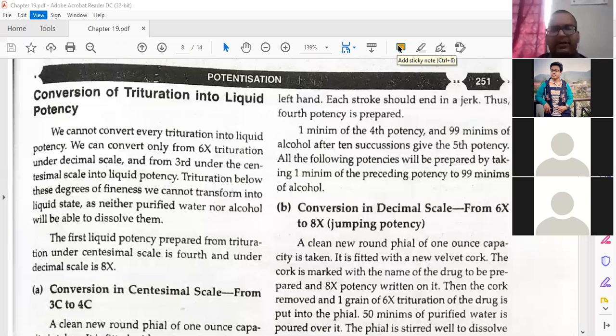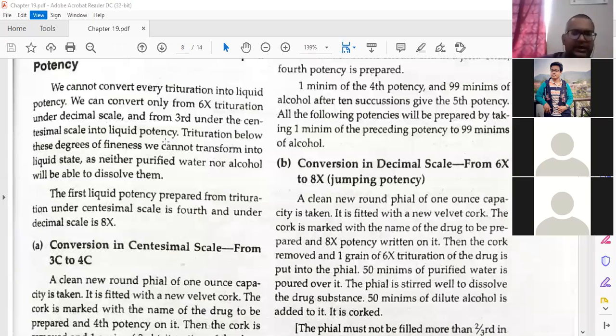Remember these things. These things are very important. As you have remembered your roll number, like that, you need to remember this. There is no logic or any formula. You need to remember this as it is. From 3C you can convert in the centesimal scale, and from 6x in the decimal scale. Okay, next we will go. If you do not remember this we cannot go ahead. Many practicals are also concerned with this.